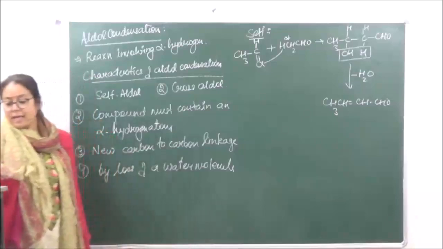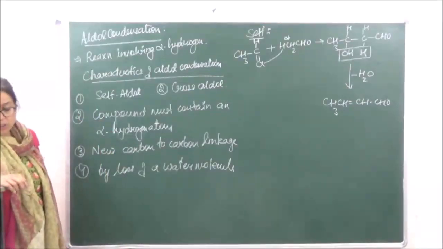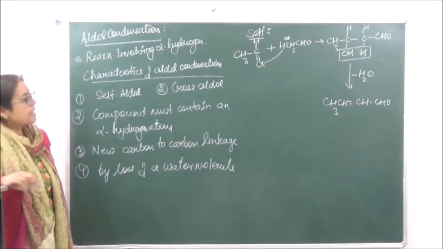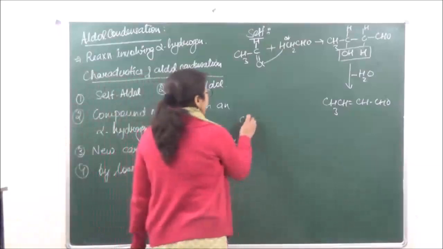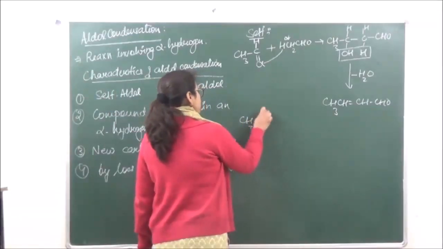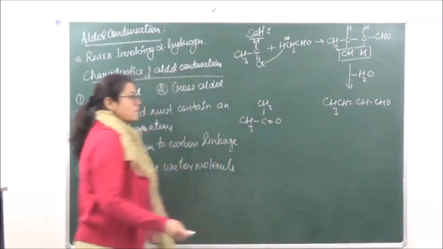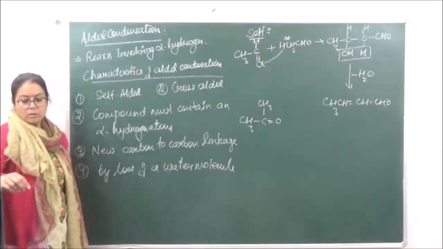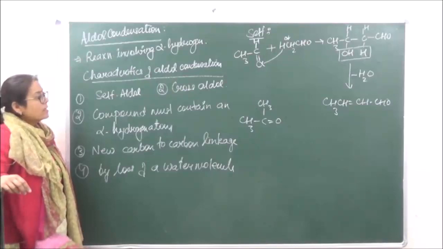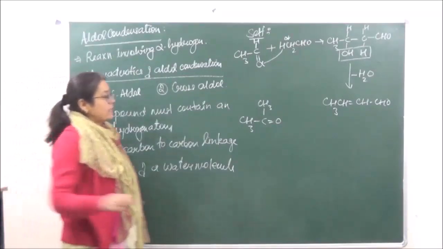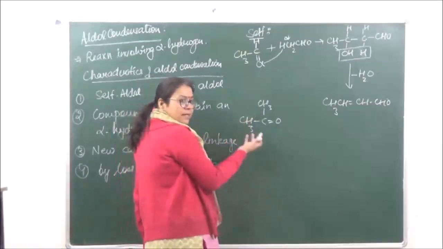Now if we are taking two ketones, then what is going to be the reaction? If we are taking two ketones, we have a double bond to O. Okay. Now in this case, which is going to be the alpha hydrogen? It can be any. This can be the alpha, this can be the alpha.